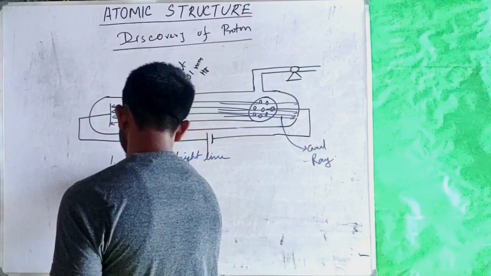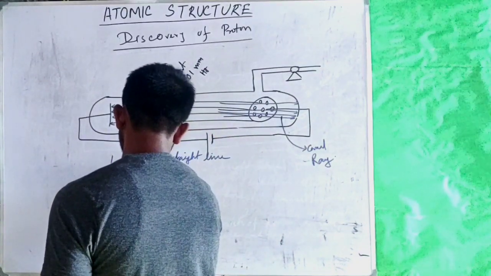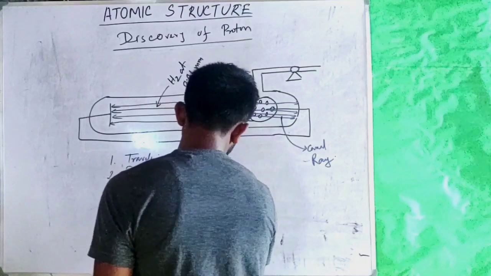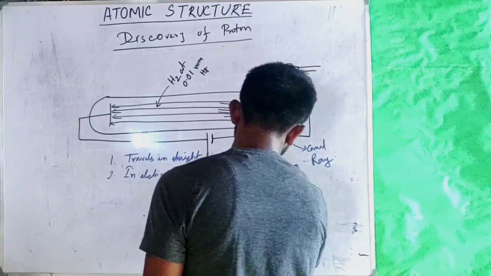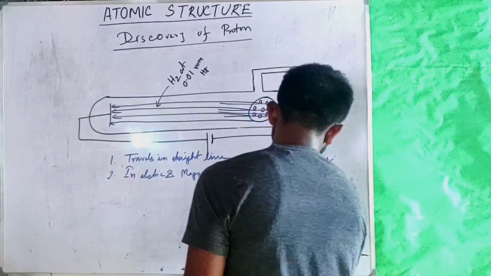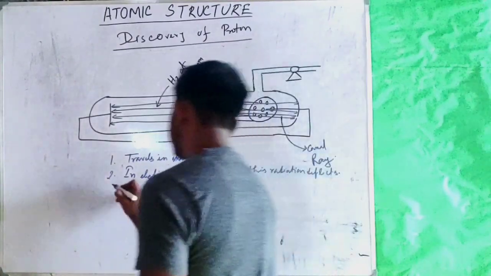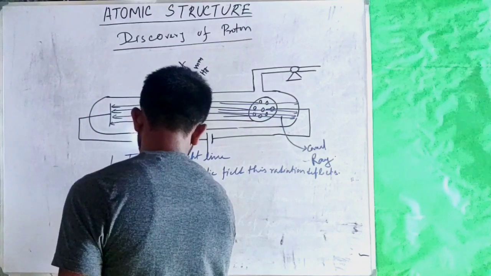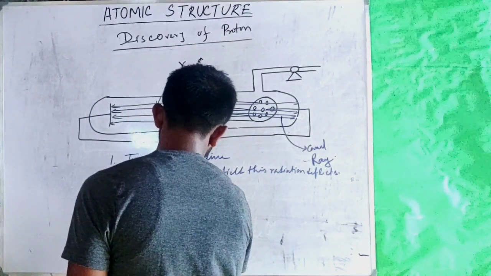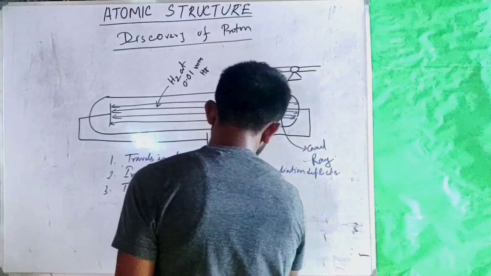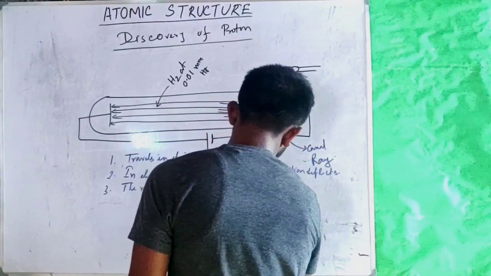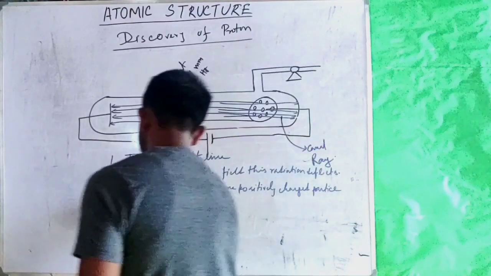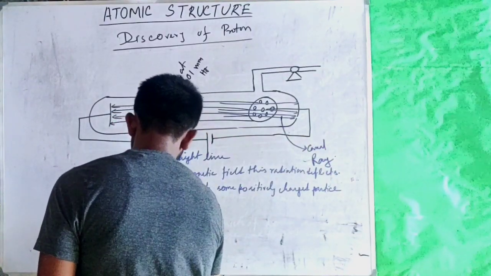So the second observation was that this radiation deflects in electric and magnetic fields. The third observation was that the radiation consists of positively charged particles which had some momentum.